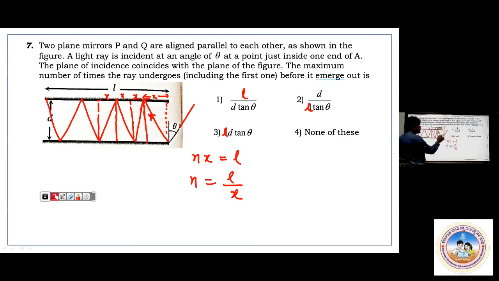Now here, when this is theta, this angle will also be theta. Observe only this triangle here. If you observe this triangle, what can be tan theta?